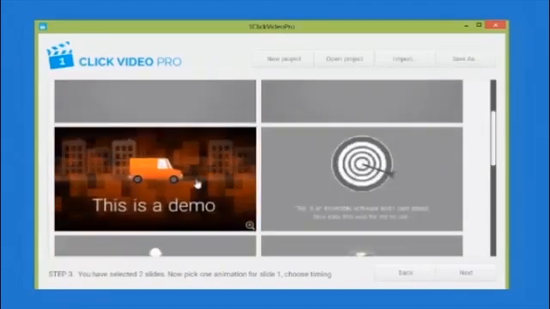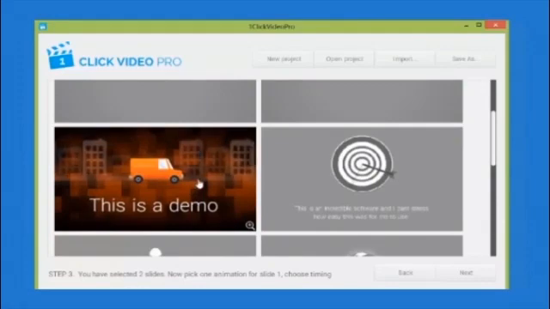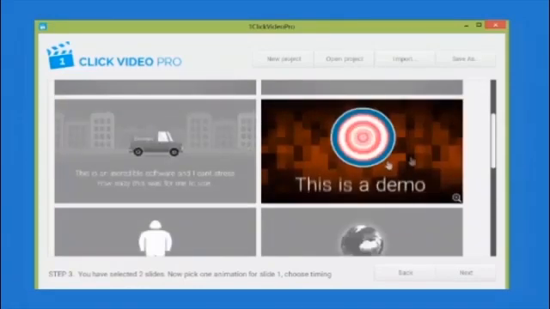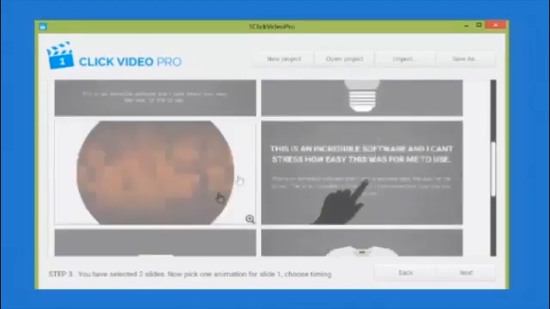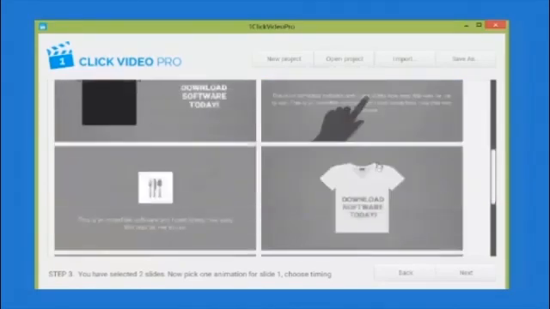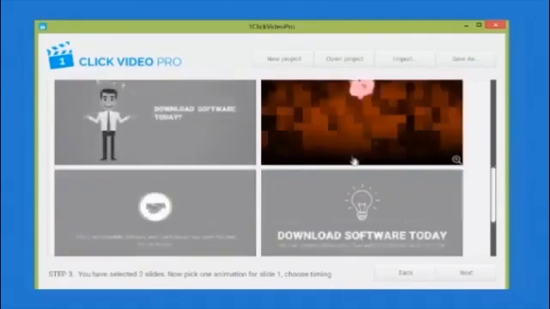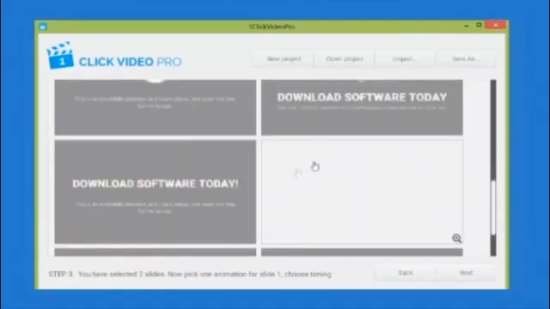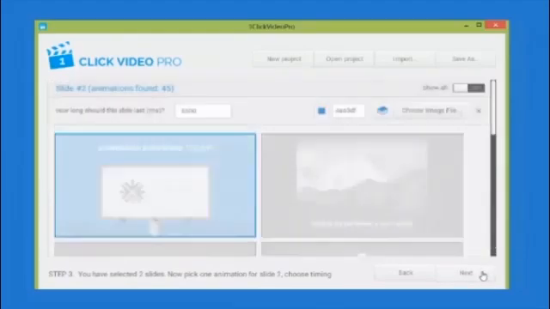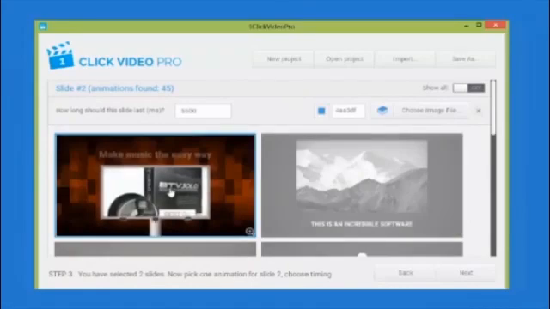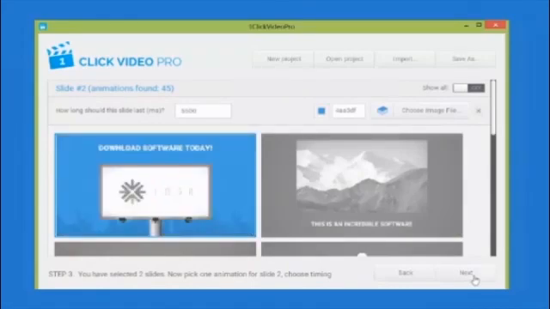So I'm going to go with, let's see, maybe I'm going to go with this one here. So just quickly browse through these, and you can see we've got t-shirt ones, we've got ones that relate to cutlery and food, we've got ones that relate to making money, ideas, just all kinds of animations that we can kind of include. So I'm just going to click next. Again, for this one I'm going to go with that one, and then we click next,